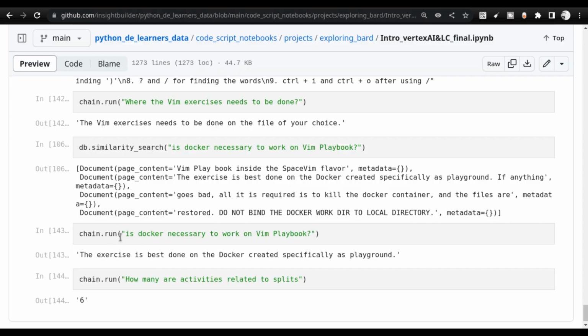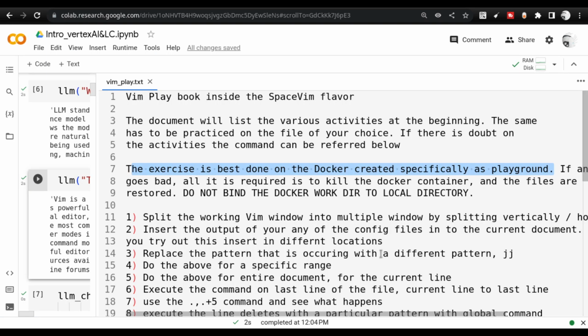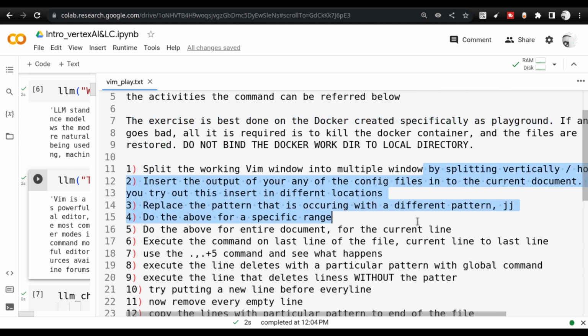So we can clearly see that the Google text bison model is able to take the natural language question, look at the documents, and provide the feedback. How many activities are related to splits? This has no context related to what I'm asking, but still it will go to the documents that are available and look at the various tasks related to splits. If you go into this particular playbook, you will see that I have almost 6 to 7 different tasks related to splitting the windows. That is what the model is talking about.